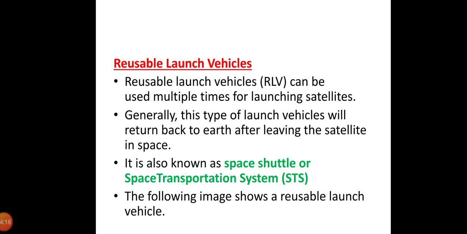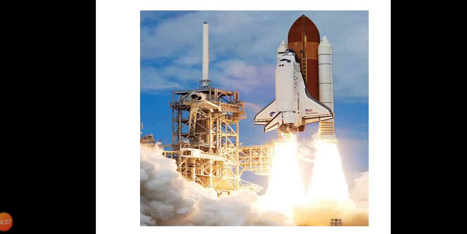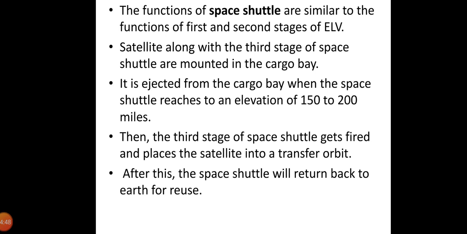Reusable launch vehicles can be used multiple times for launching satellites. Generally, this type of launch vehicle will return back to Earth after leaving the satellite in space. As I said earlier, this is also known as the space shuttle or space transportation system. You can see an image of a reusable launch vehicle here. After leaving the satellite in its position, these rockets will return back to Earth, and can be used again.